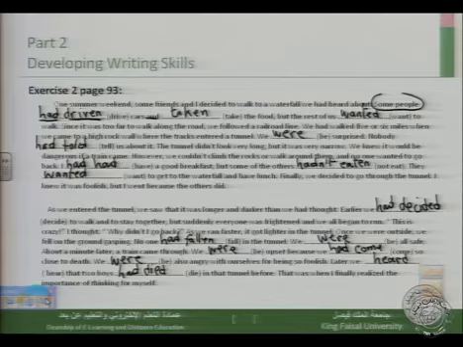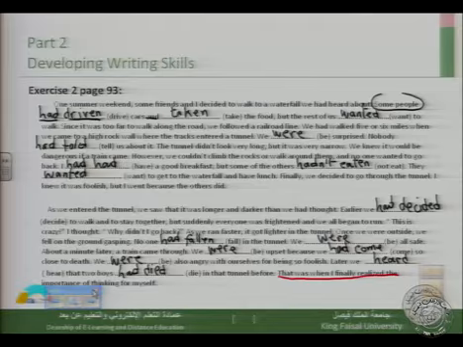That was when I finally realized the importance of thinking for myself. And here at the end of the story, he gives us the lesson he learned, or the moral of the story. Okay.